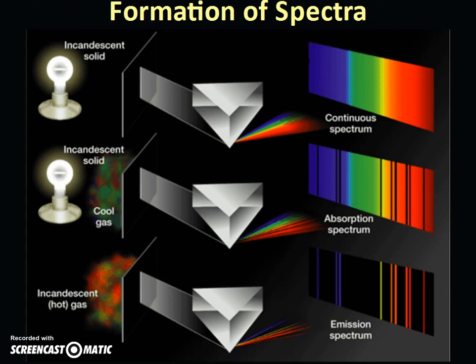So how is a spectra formed? You have some kind of an incandescent, either solid or a gas, and it passes through this small slit, and as it passes through, it hits a prism and it creates your spectrum. And once we put a gas, whether cool or hot, in front of that, it changes how the spectra turns out at the end. So again, you have your continuous, your absorption, and your emission spectrums.